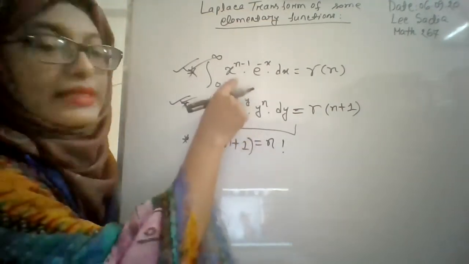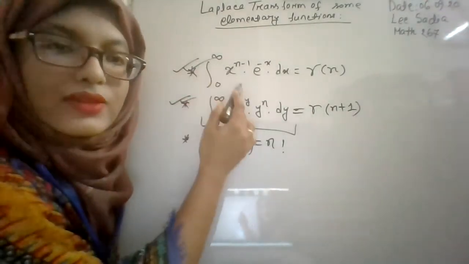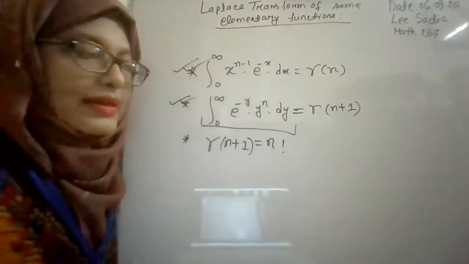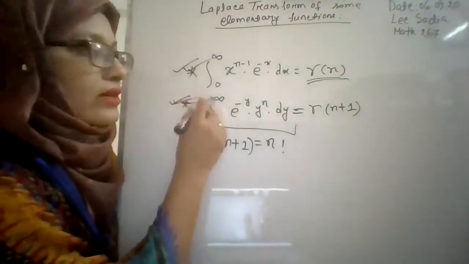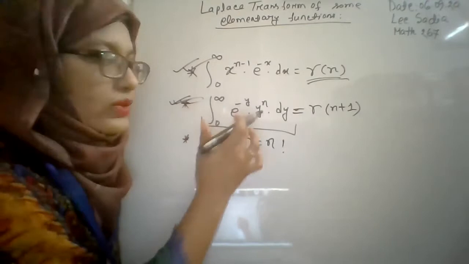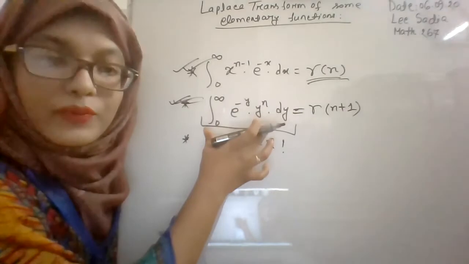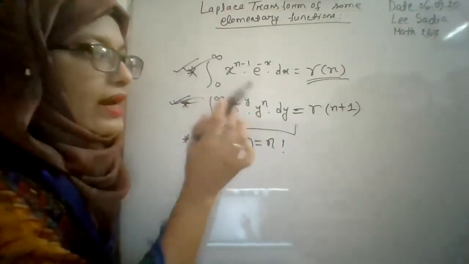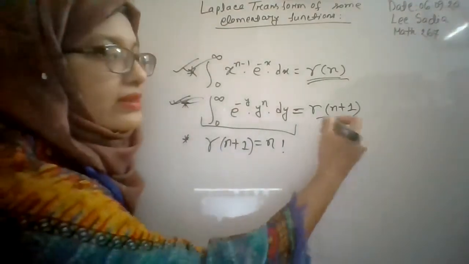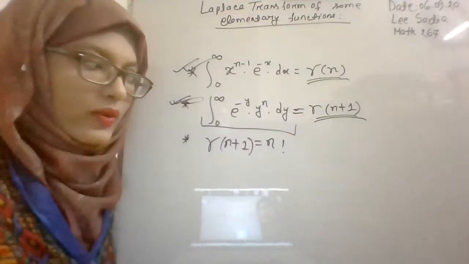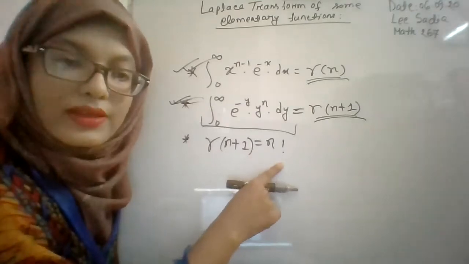Okay. So this is the definition of your gamma function. It's the improper integral from 0 to infinity of x to the power n minus 1 times e to the power minus x dx, which is equal to gamma n. That's the definition of the gamma function. And this is a property: the integral from 0 to infinity of e to the power minus y times y to the power n dy. If you find such an improper integral, then without completing the integration, we can directly use this formula, gamma n plus 1. And there is another property of the gamma function: gamma n plus 1 is equal to n factorial.